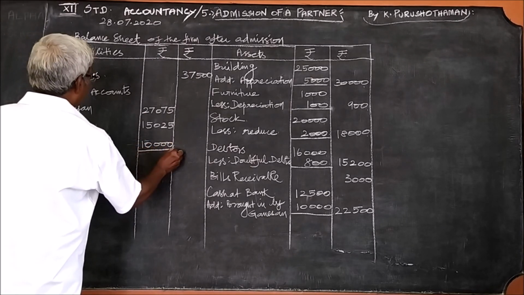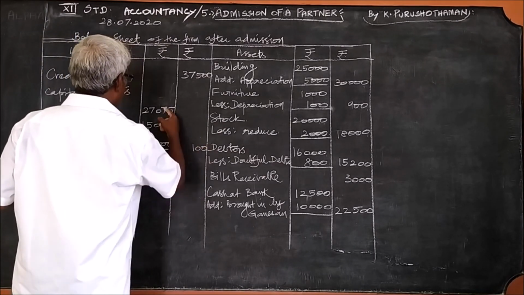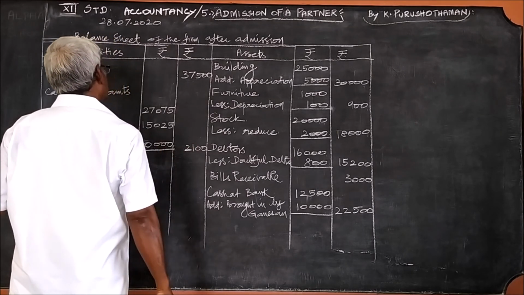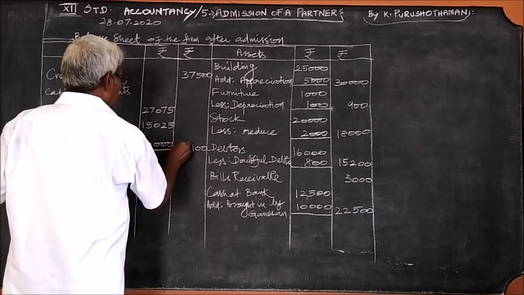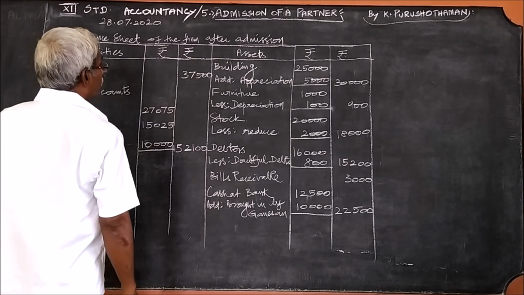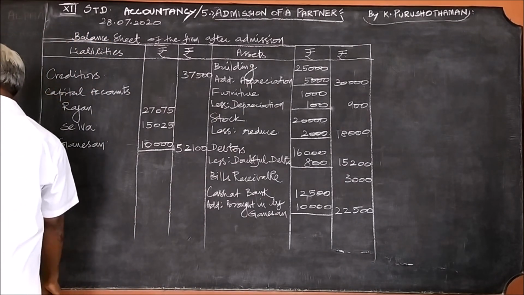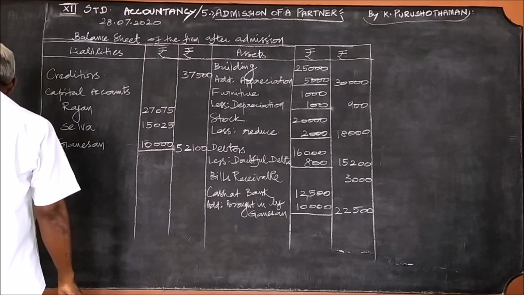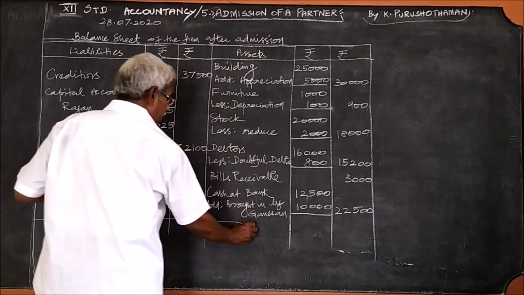So what is the total of all these three? 52,100. And I hope we have attended all the items. Nothing is left, and we can close the balance sheet.